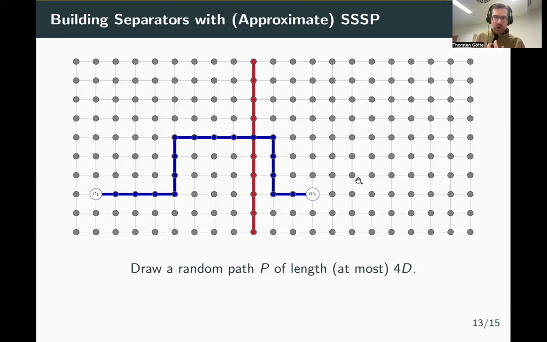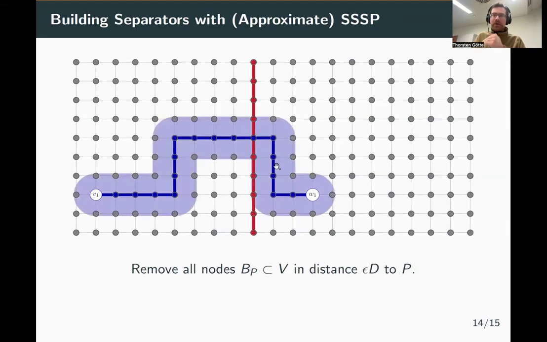However, that would take a long time because the separators can consist of many nodes. So instead of just adding the nodes that are on this path here, we also add all nodes in distance epsilon times d to this path. This epsilon is a tunable parameter that can make the separator a bit bigger, but also reduces our runtime. So by adding all these nodes that are close to this path also to the separator, we always make sure that whenever we sample a path that crosses the true separator, we cover a large chunk of the separator. And then add that to our weak separator.